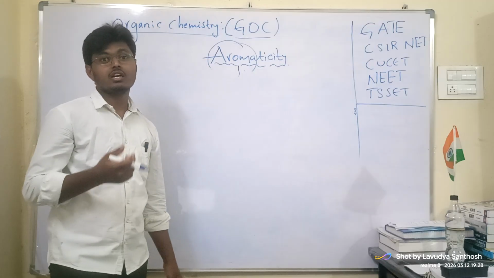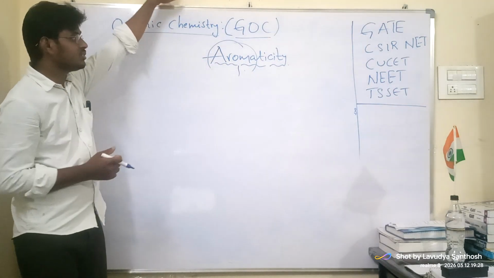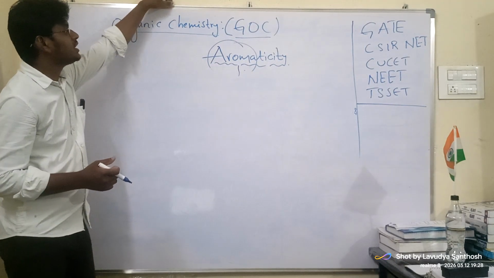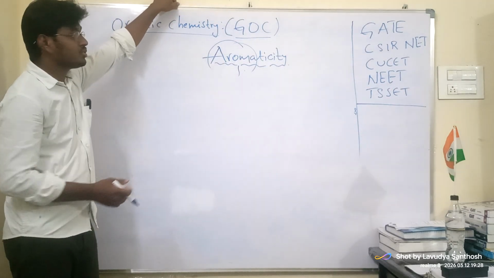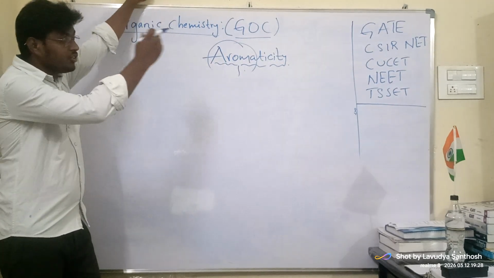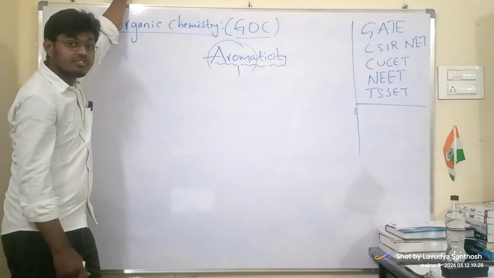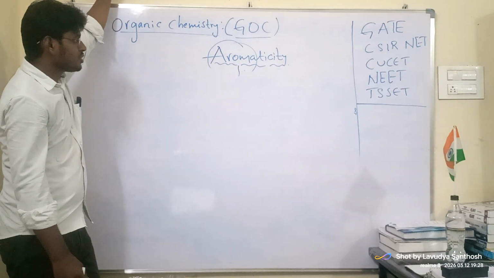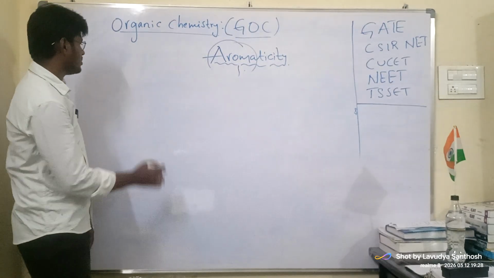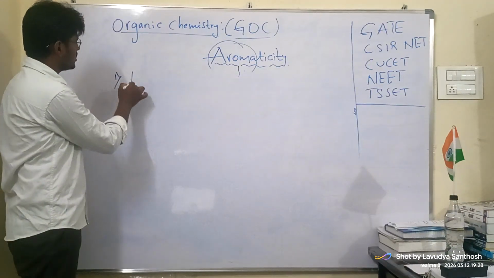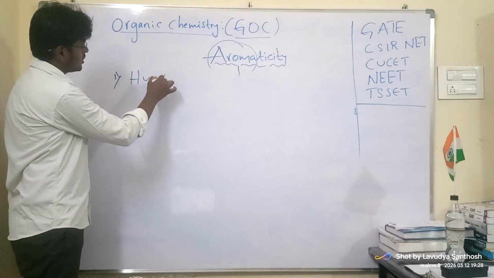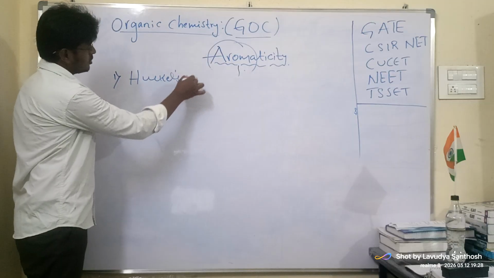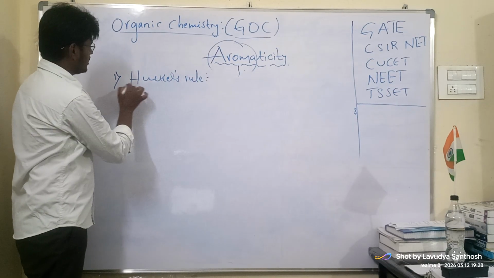They may cause carcinogenic diseases. But still we can go through some ways to identify them in a simple way. So here comes Huckel's rule.